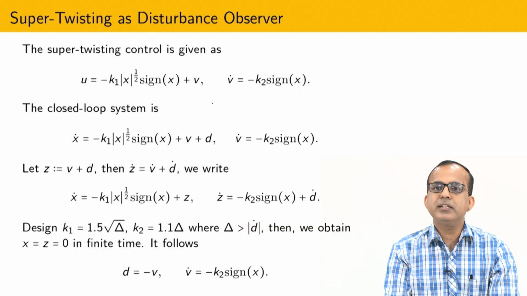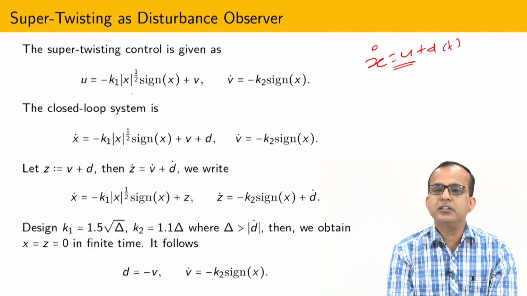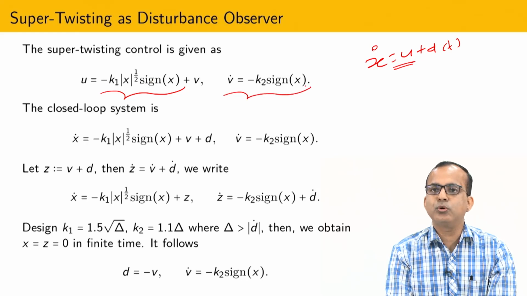Now let us see the super twisting control. I am going to start with exactly the same system, x dot equal to u plus d(t). Now I am going to design the super twisting controller. The first term is k x1 power half, so you can assume it as a scaled value of proportional control. After that, as I told you, this is nothing but some kind of integral, because v is used here and v dot is defined here. So this acts like an integral where only sign information is used. Due to that reason, this is a non-smooth PI kind of controller.